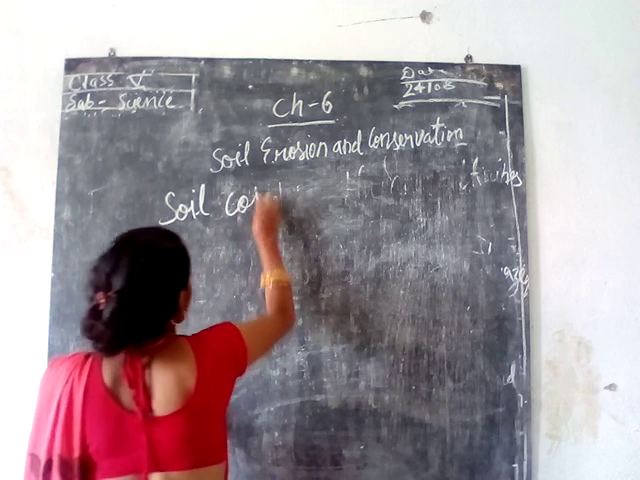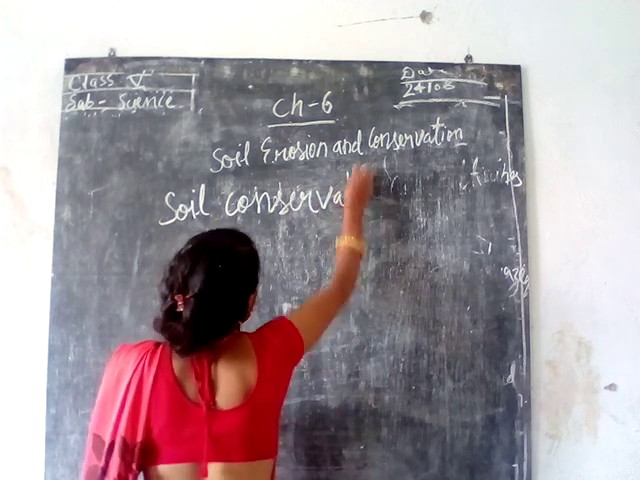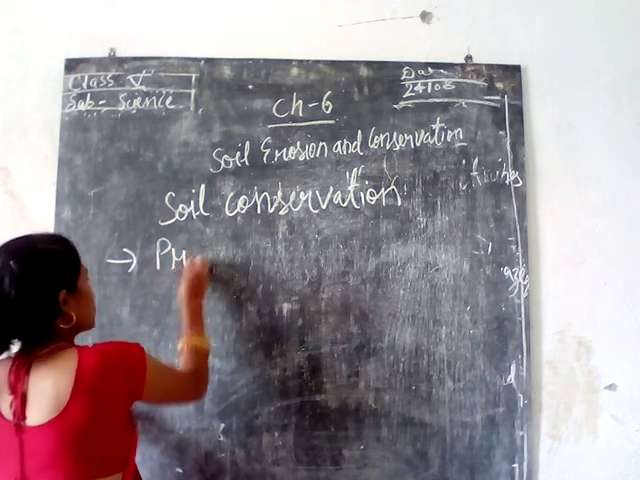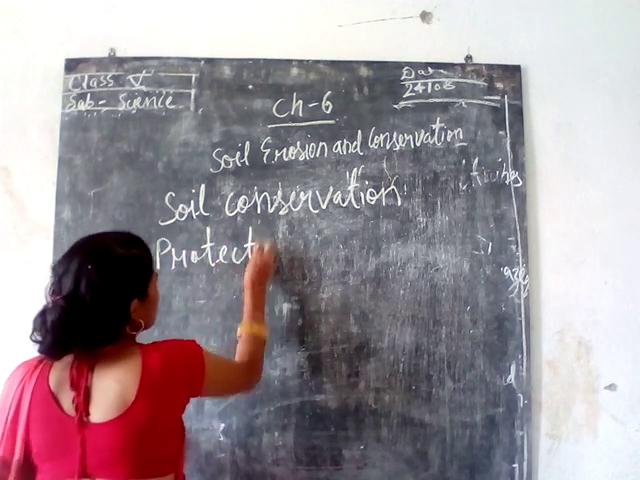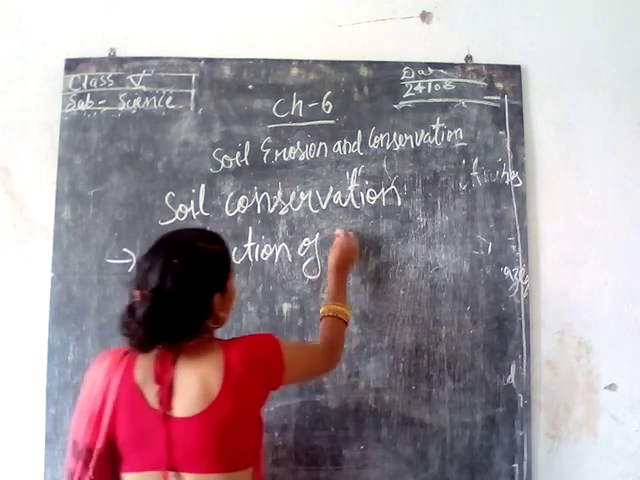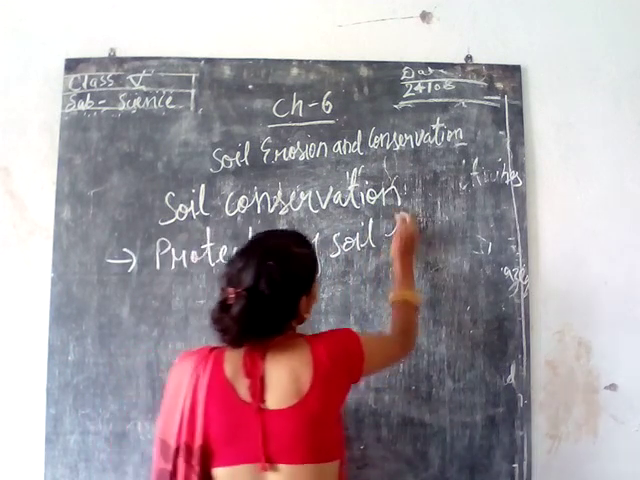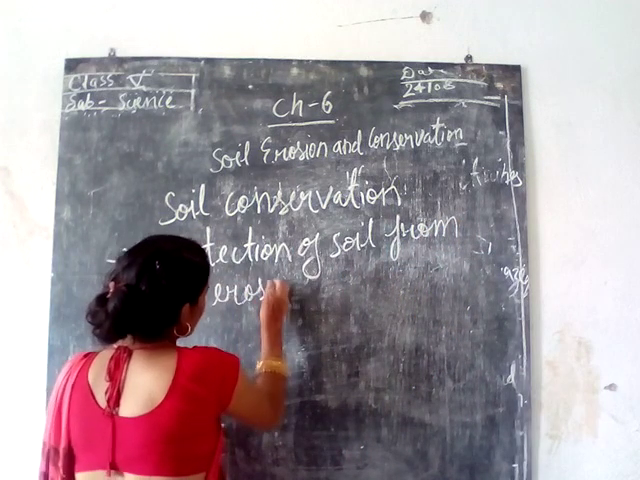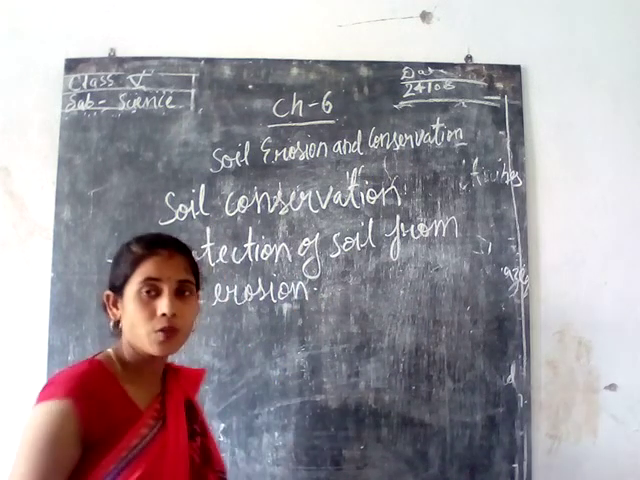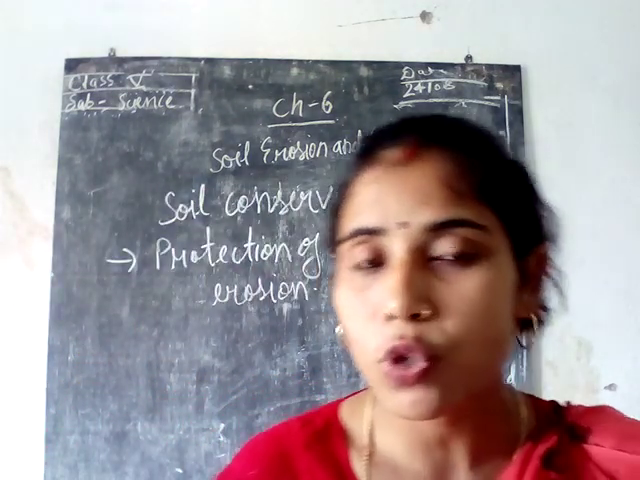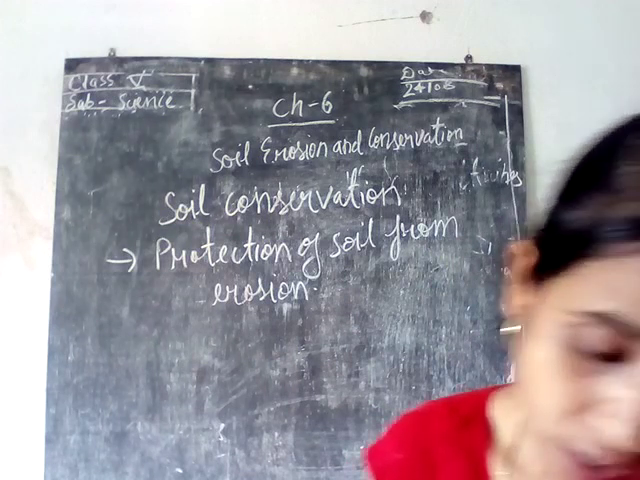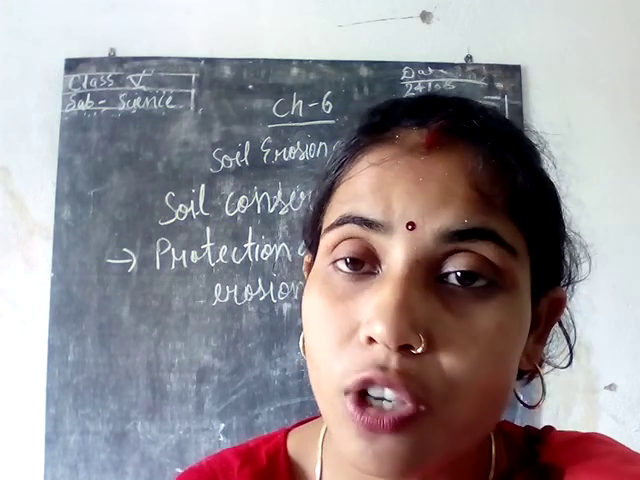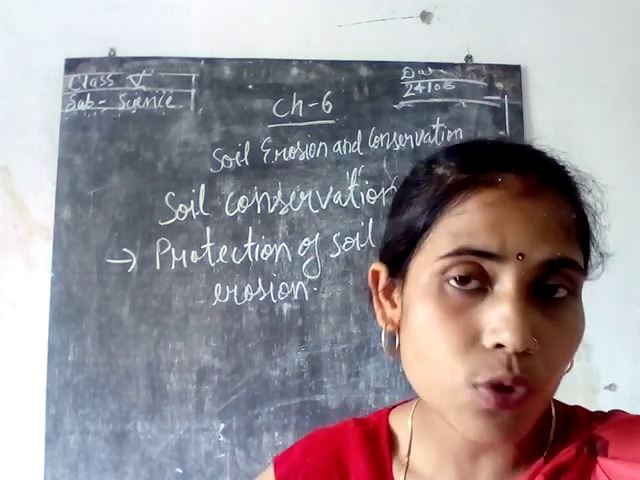Soil conservation: protection of soil from erosion. So the protection of soil from erosion is called soil conservation. That means the process of protecting the soil from erosion is called soil conservation.